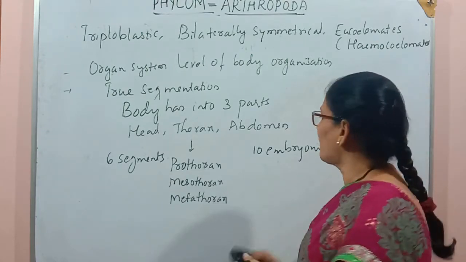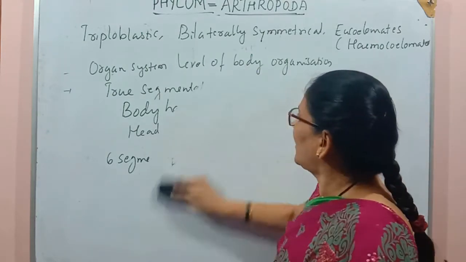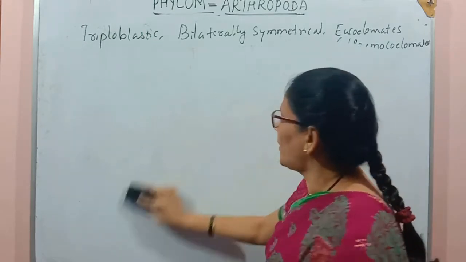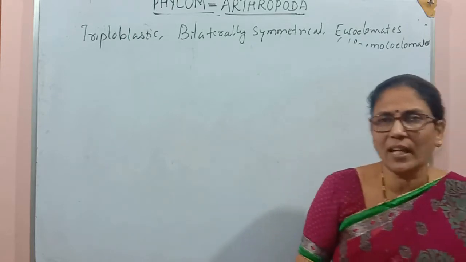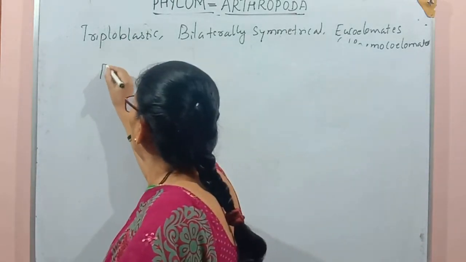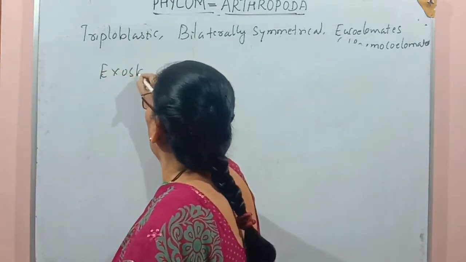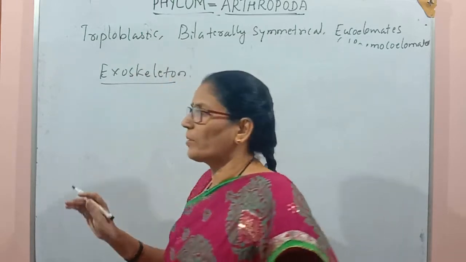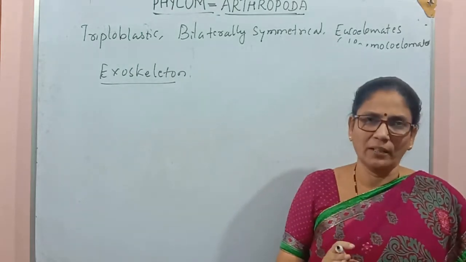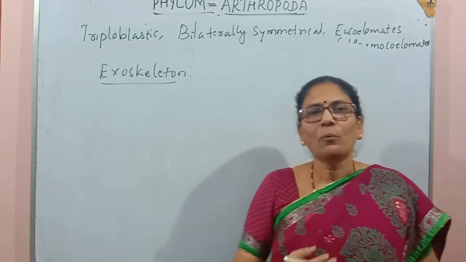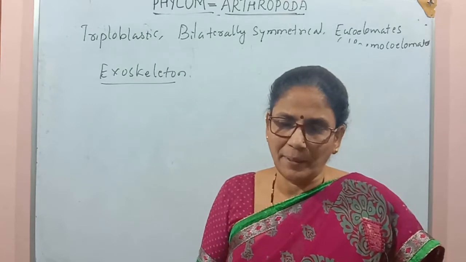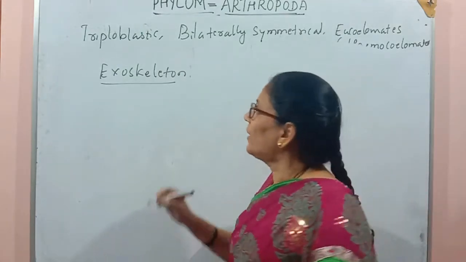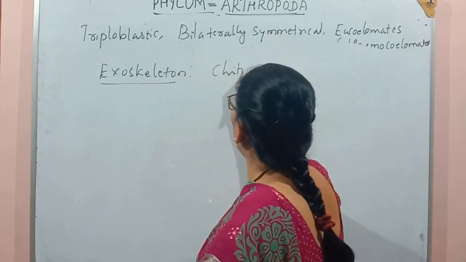The organisms have an exoskeleton. So the next very important character of this group is they have an exoskeleton. Exoskeleton means the skeleton which is present outside the body. If it is present inside the body, we would have called it endoskeleton. But here in this group we see exoskeleton. And this exoskeleton is made by chitin.